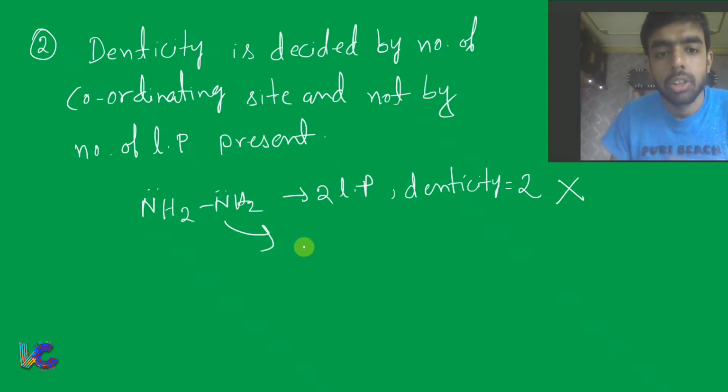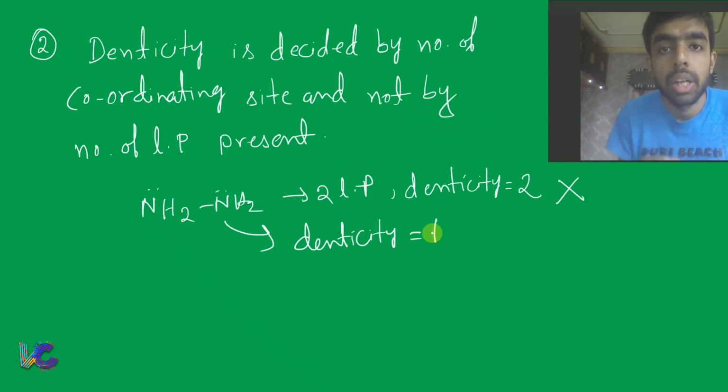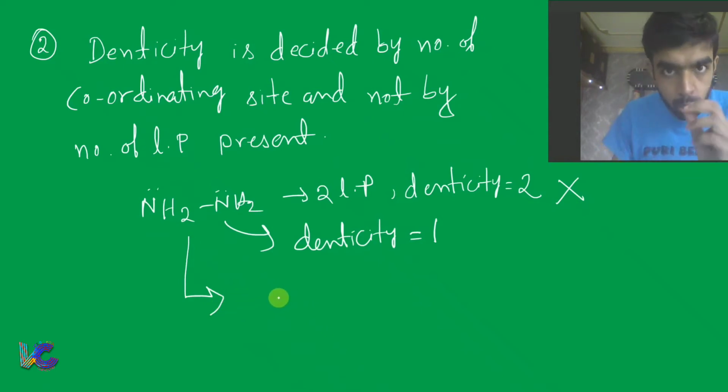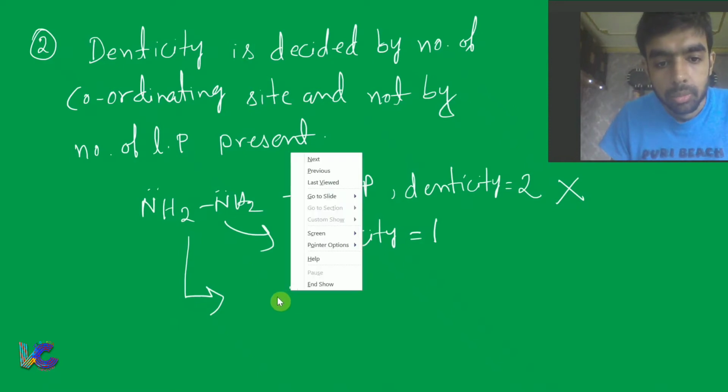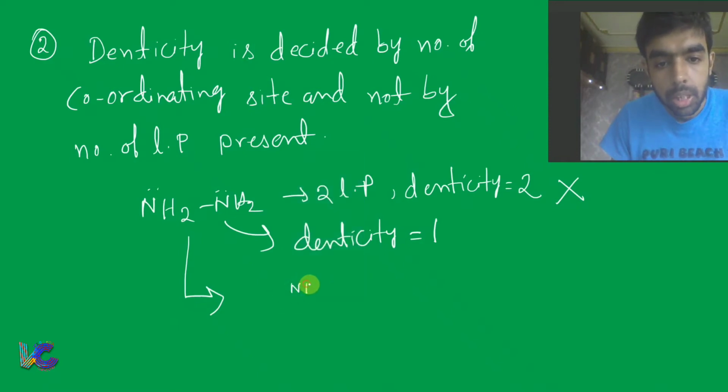In NH2, NH2, it shows denticity equal to 1. That means it is a monodentate ligand. Now why? Because if this NH2, NH2 shows bidentate character, then what will happen?